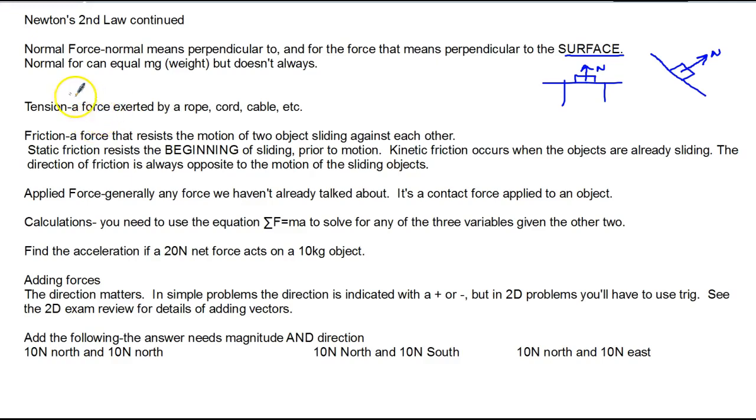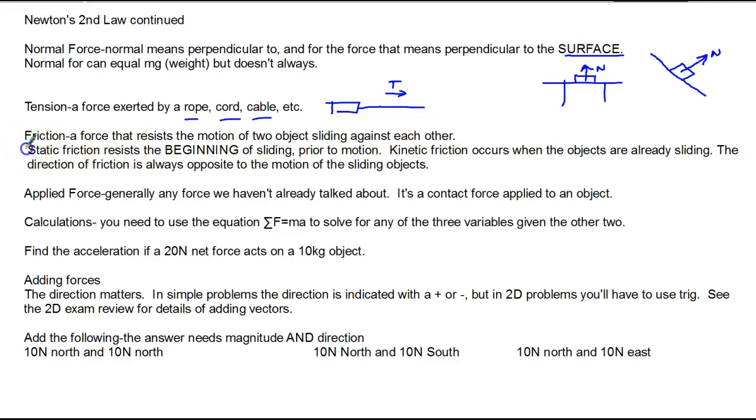Tension is a force that's exerted by a rope, a cord, a cable, a string, anything like that, flexible cable, ropey things. Tension we would typically label T. So if I have a box that's being pulled by a rope, then I would label that force as a tension force.